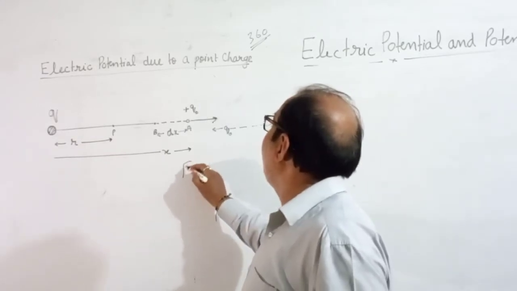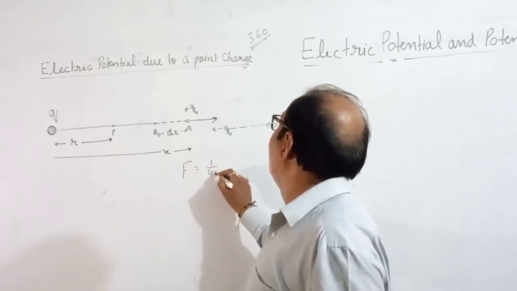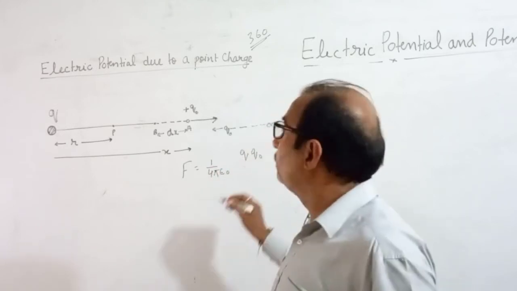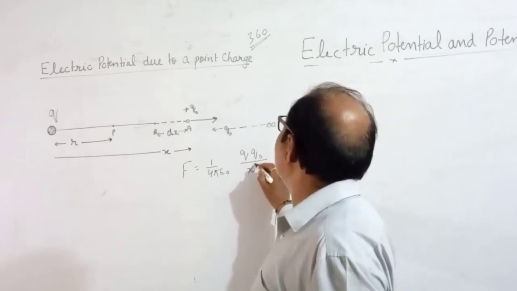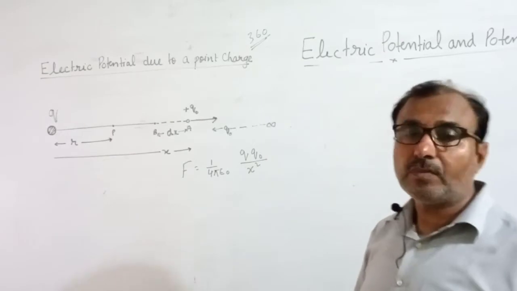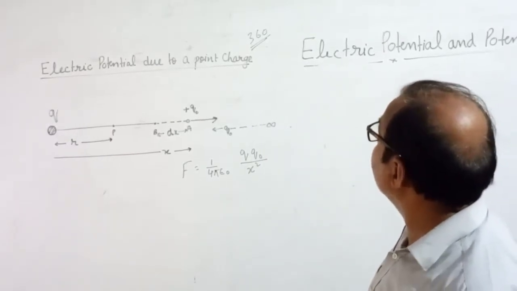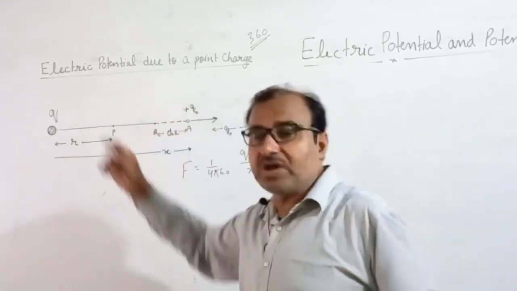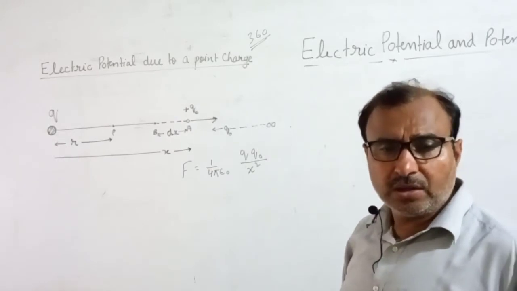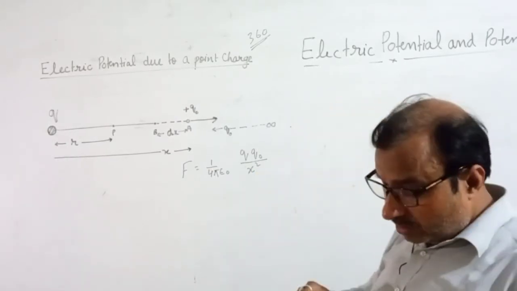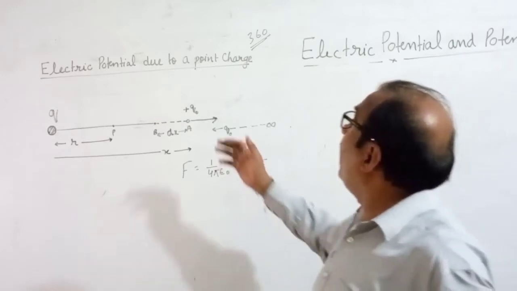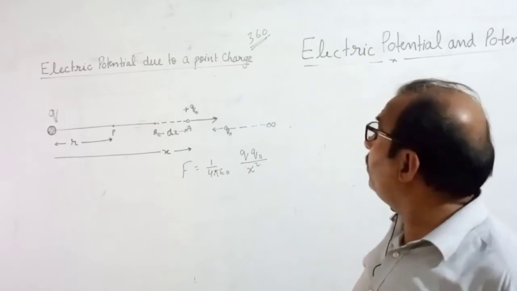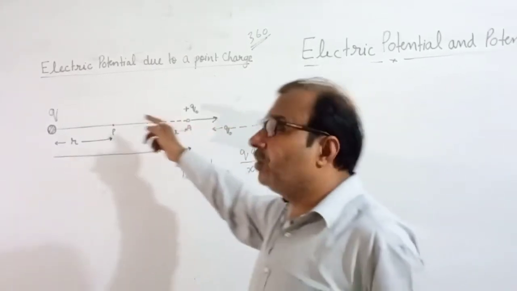That force is F equal to 1 upon 4 pi epsilon naught q q naught upon x square. This is the force acting on q naught charge due to charge q. Now what would we like to do? We would like to take this charge q naught from A to B. You take charge q naught from A to B.